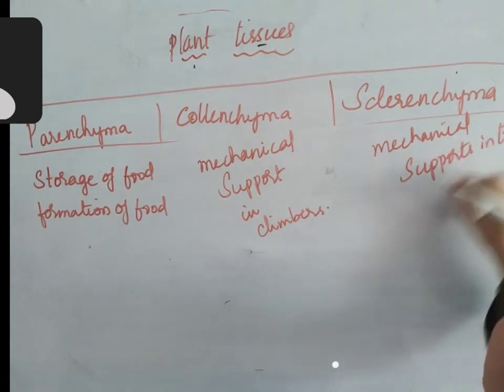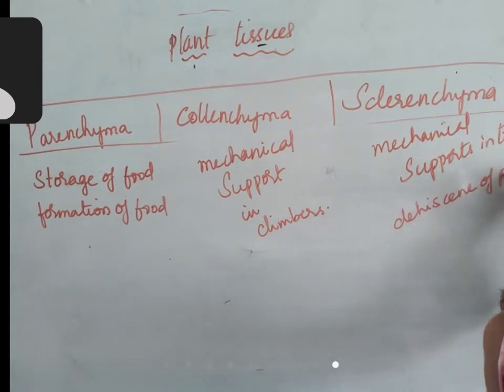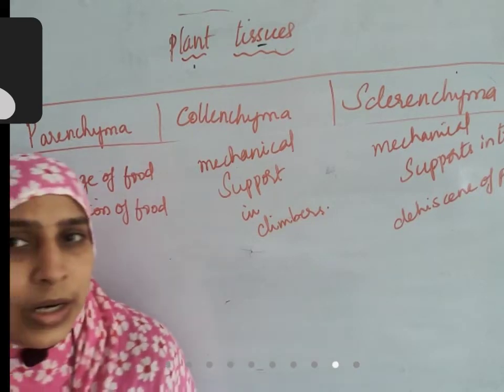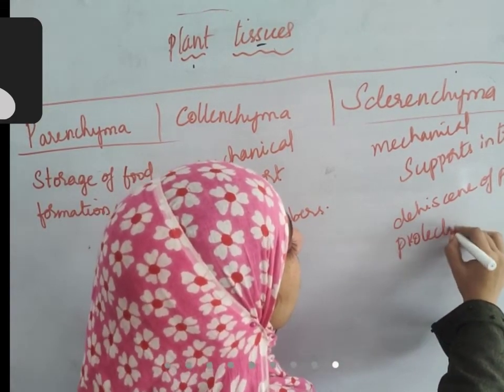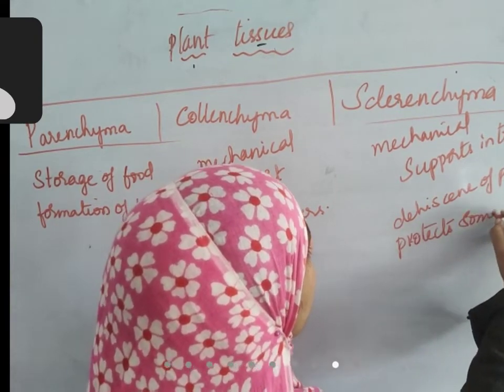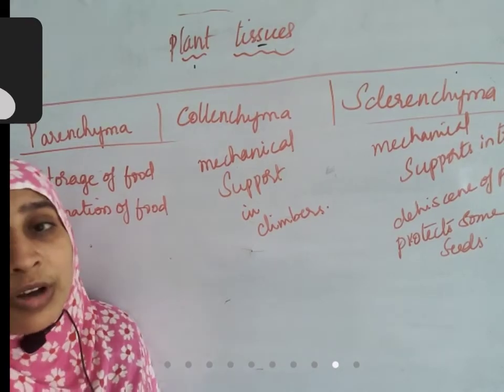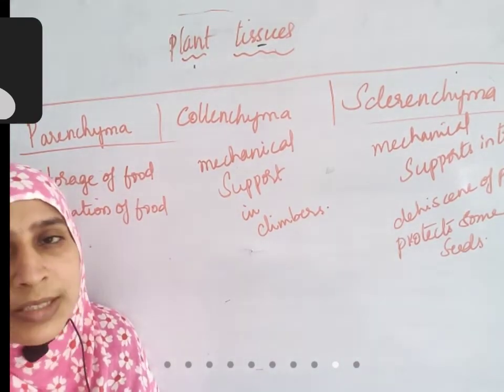It also helps in dehiscence of pods. It protects some of the fruits also, protects some seeds. Suppose you take the example of almonds.